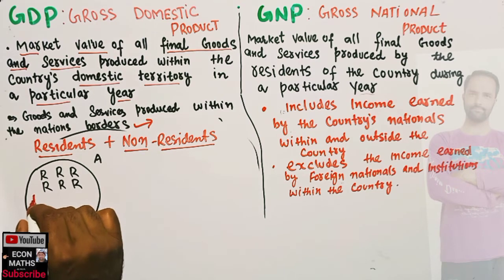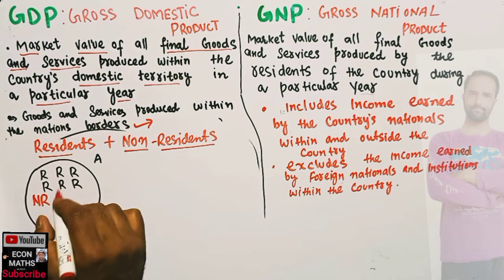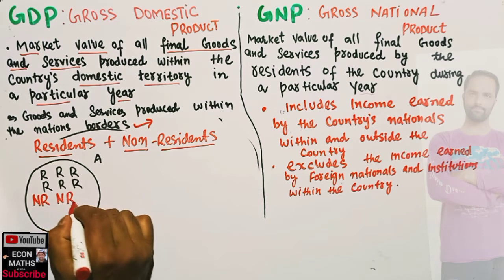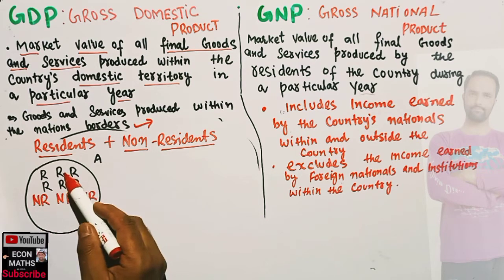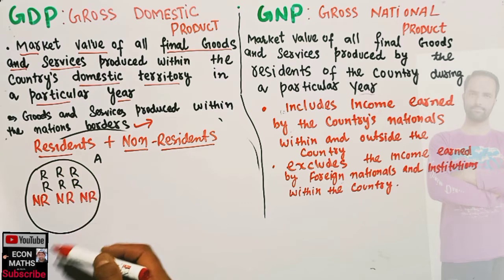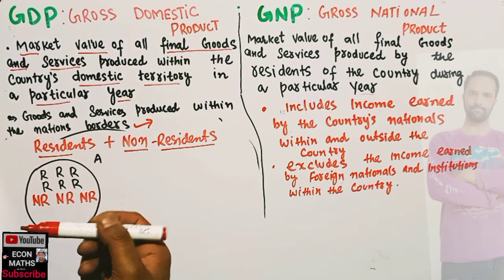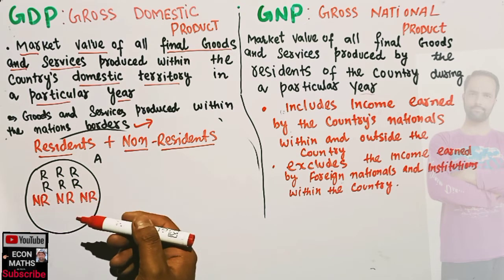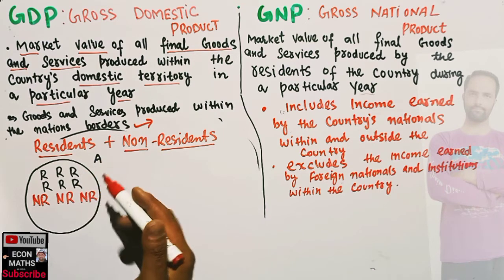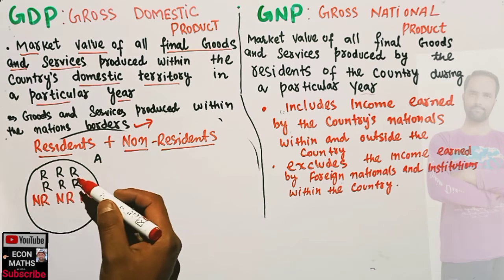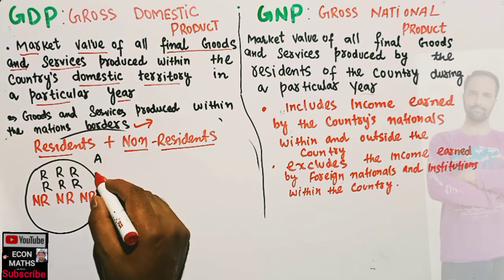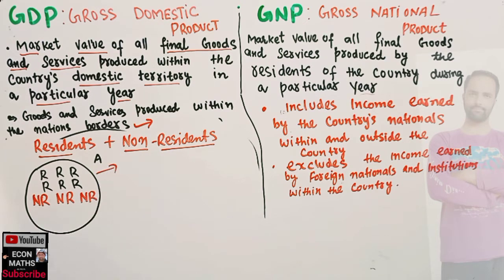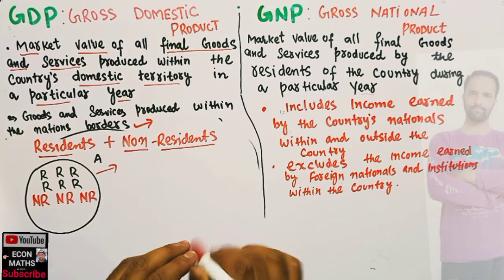Let us say we also have some foreign nationals, non-residents, denoted by NR. Whatever output is produced by the residents and the non-residents of a country, we include their income or output in calculating the GDP. So we include both residents and non-residents in calculating the GDP of a country.